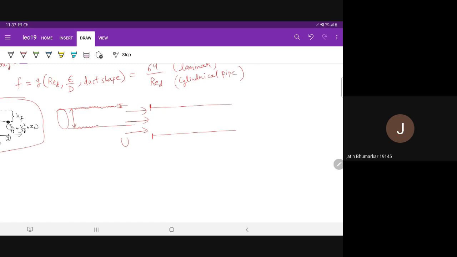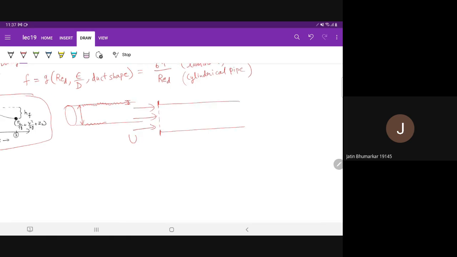What will the velocity profile look like? Just at the entrance, because of the no slip boundary condition, exactly at the pipe surface the velocity will become 0. But just inside the pipe, the velocity is still capital U.